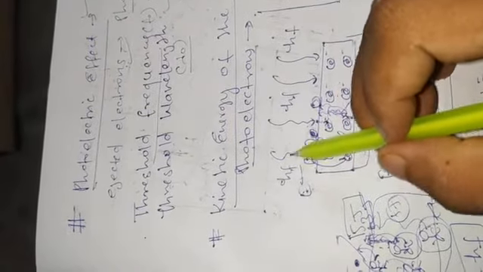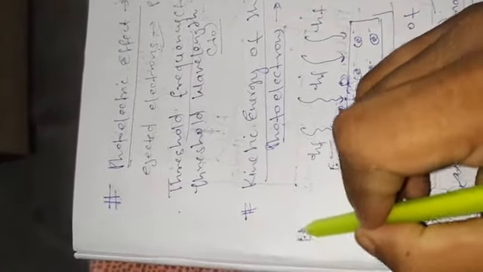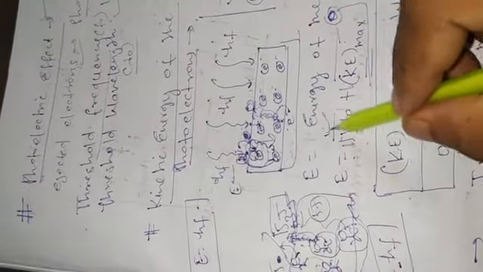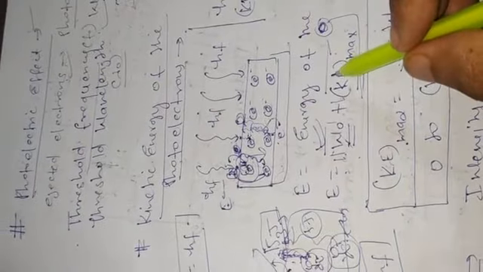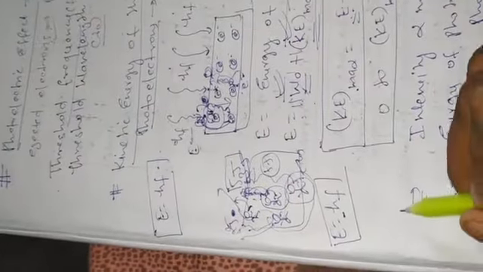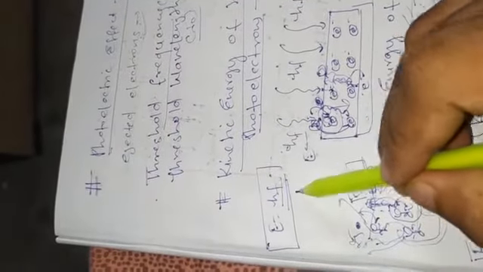When a photon of frequency f is incident on a metal surface, the energy of the photon is directly proportional to the frequency of the photon, and is given by h into f, where h is the Planck constant and f is the frequency of the incident light.